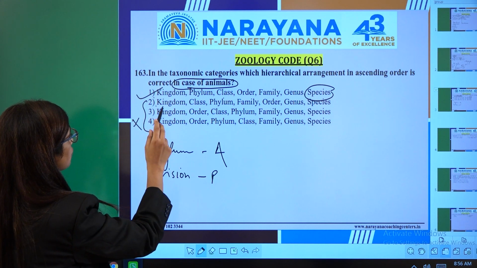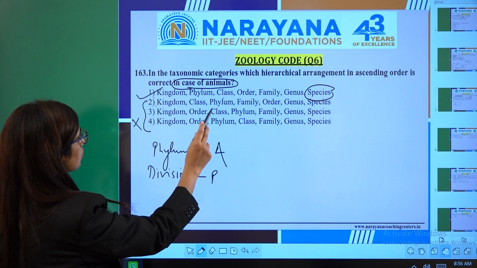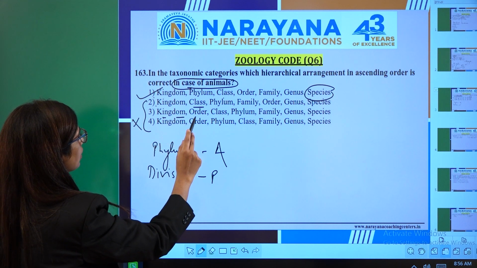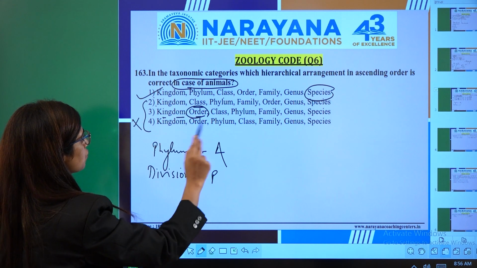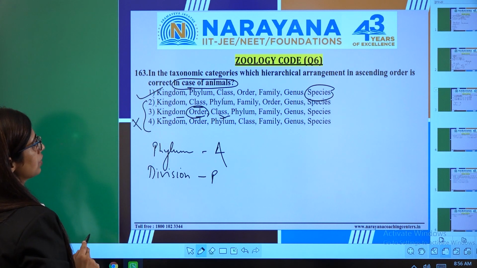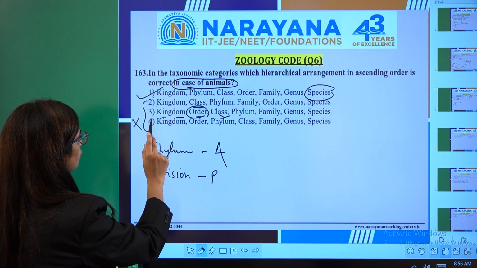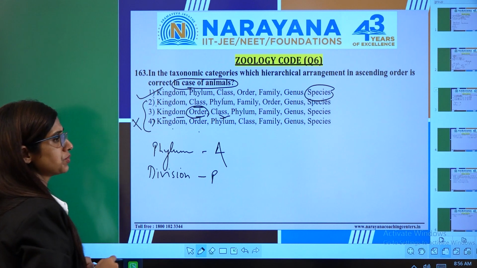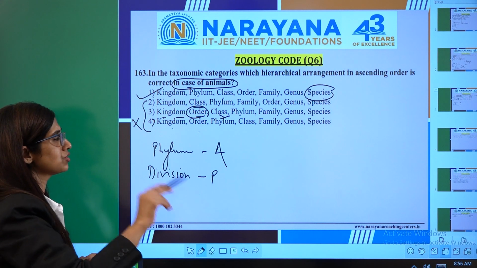In the second option, after kingdom the phylum is not there, class is written, which is wrong. In the third option, after the kingdom, order is given, which is again wrong, because after kingdom, phylum has to come if we see the descending way. And in option 4, after kingdom: order, phylum, class, family, genus and species. This is the descending sequence given.